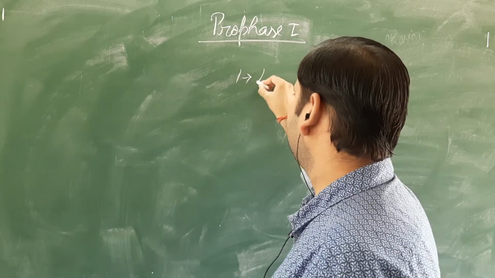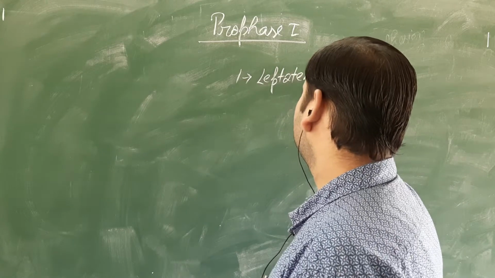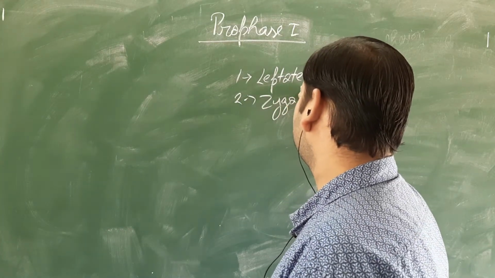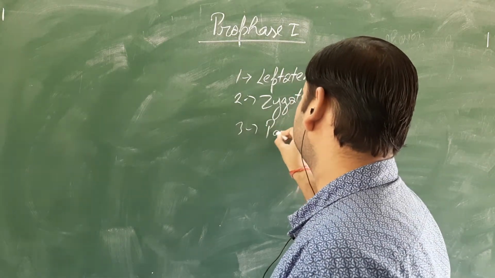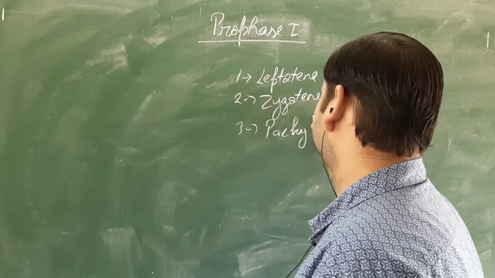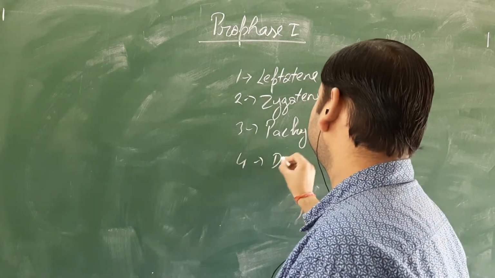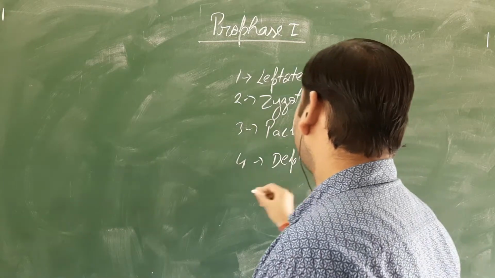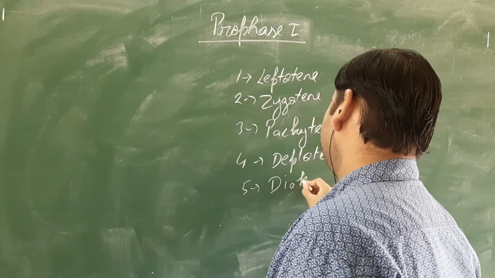They are leptotene, zygotene, pachytene, diplotene and the last one is diakinesis.